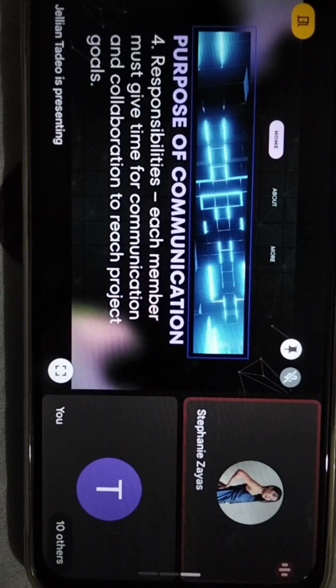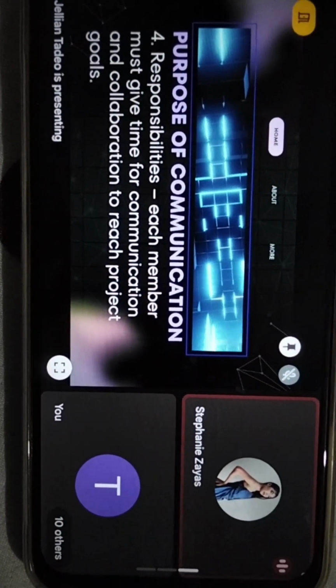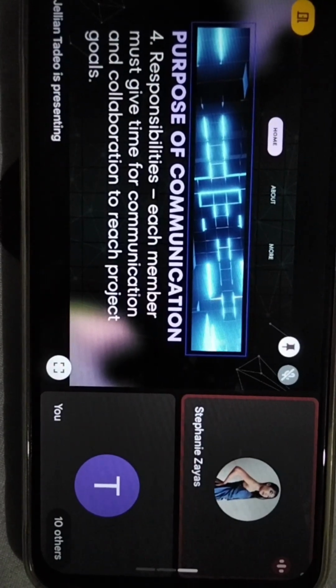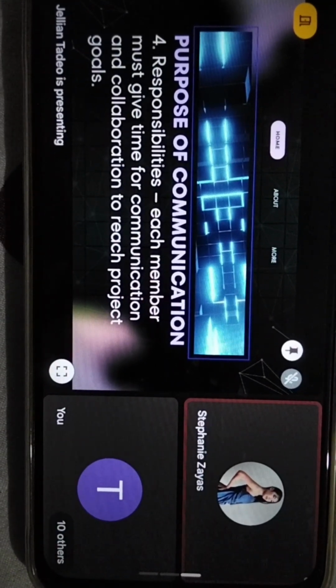Example, team members regularly attend weekly check-ins on Zoom, share updates, and coordinate tasks instead of working alone.